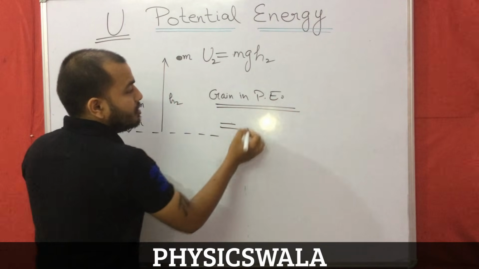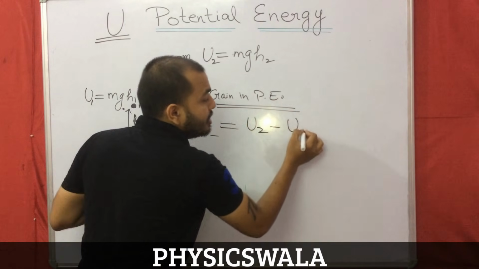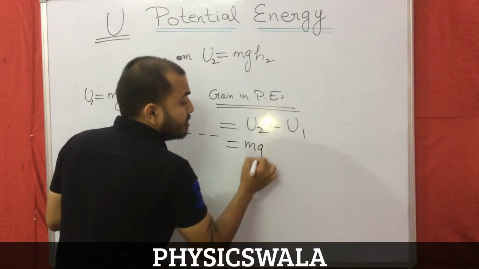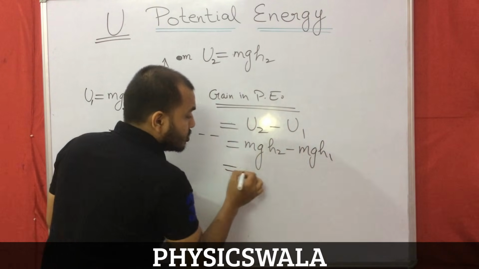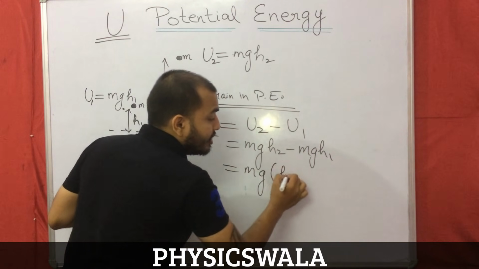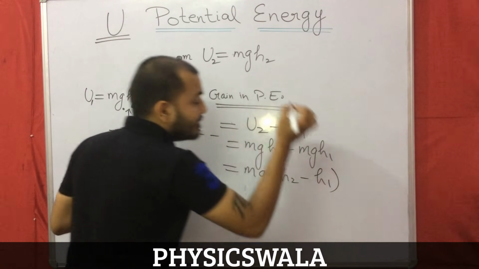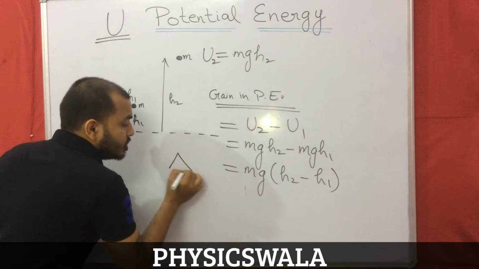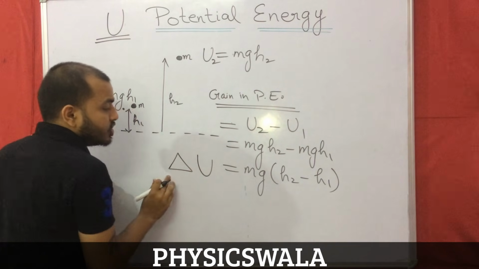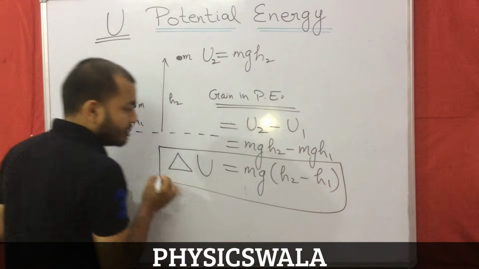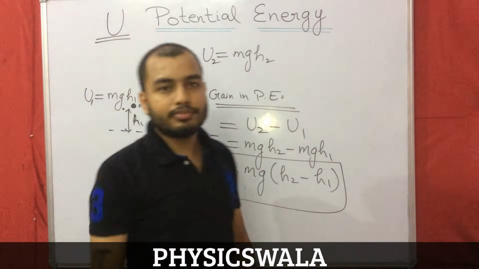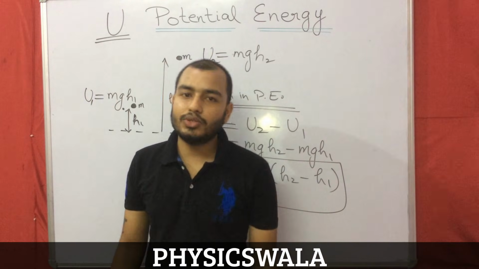How much gain? Final minus initial: mgh2 minus mgh1. So mg will be common and we get mg(h2 minus h1). This is the change in potential energy, delta U. So this is the change in potential energy. I hope this much is clear to you. Thank you.